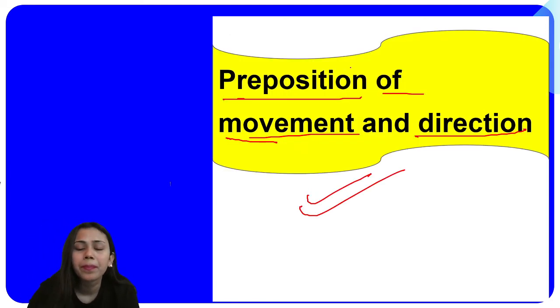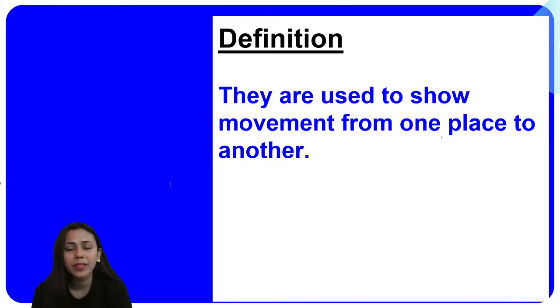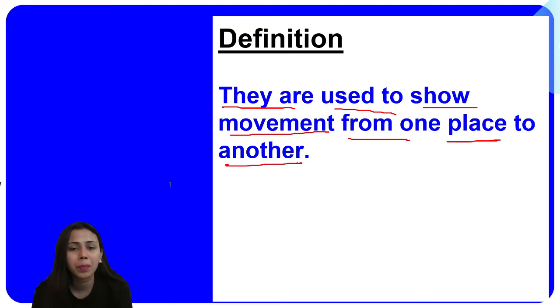Definition of preposition of movement and direction. What do we understand by it? First of all, let's go through the definition and then we will understand them with the help of different examples. I have different examples for you, so one by one we'll be dealing with them. First of all, we use such kind of prepositions to indicate movement from one place to another place.